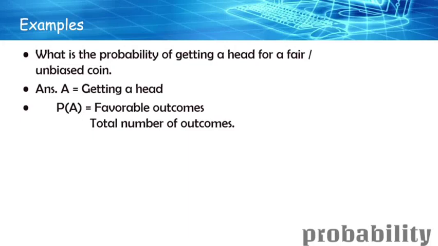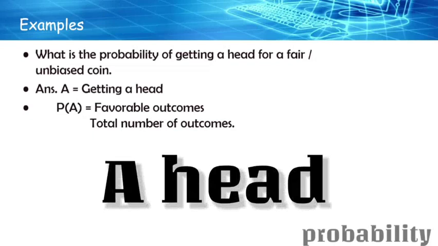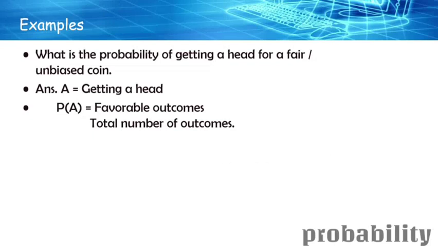So you can pause a video, think for a second, and come back. So let me continue. Basically, here the favorable outcome is nothing but getting a head, right? So that is what we are intending to find out, the probability. So that will be 1. When a coin is tossed, you will be getting only one particular case where you will be getting a head,